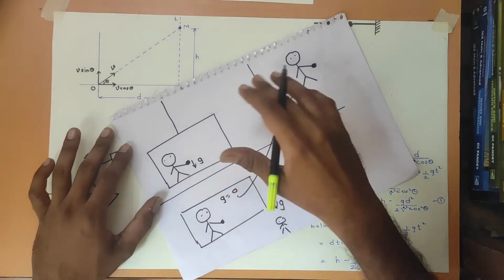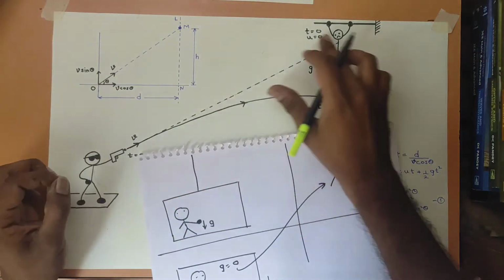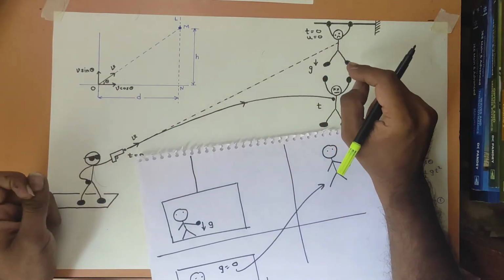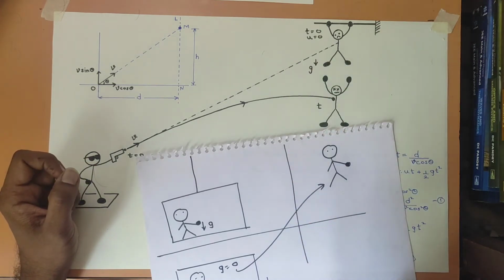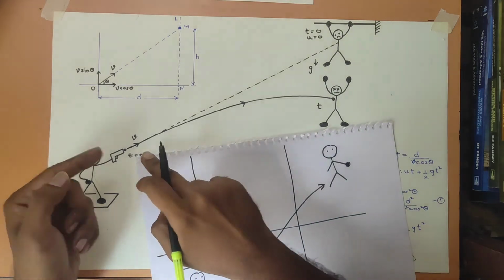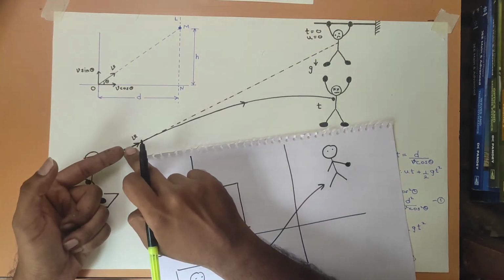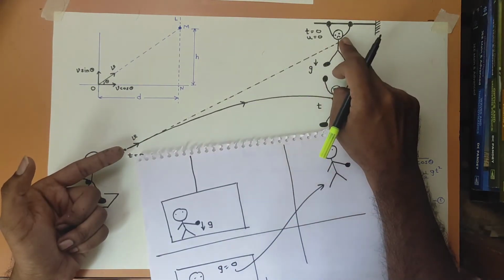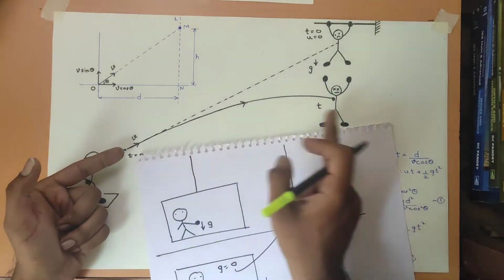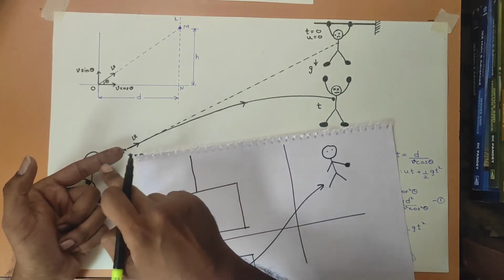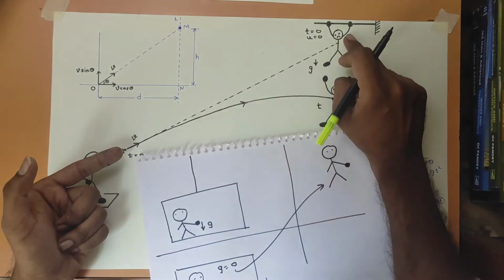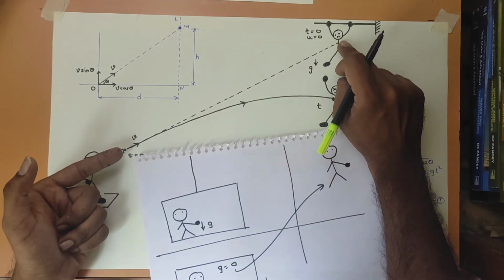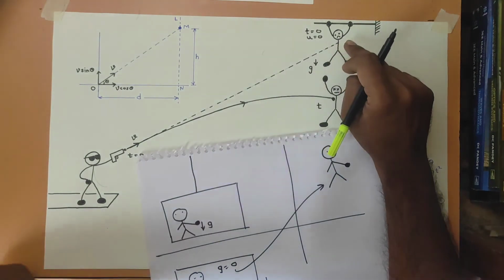Okay. Now come back to this situation. If this experiment was done in a space where there is no gravity, then what would happen? He is pointing the gun in this direction, and since there is no gravity, there won't be any projectile motion. The bullet will go straight where it is pointing, and it will hit the person straight at this point with the same velocity v.